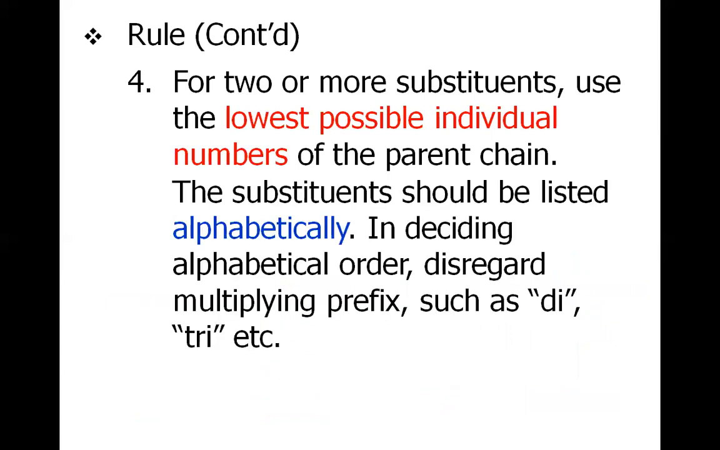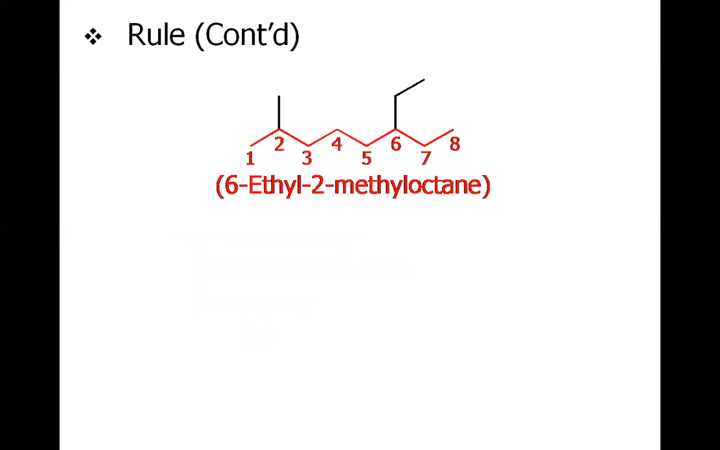We have another rule: for 2 or more substituents, use the lowest possible individual numbers of the parent chain. The substituents should be listed alphabetically, and the terms di, tri, tetra, etc. are not considered while alphabetizing. So what does rule 4 say? For example, this is the case. We have an alkane which has 8 carbons in a chain, and there are 2 substituents. One is called methyl, the other is called ethyl.